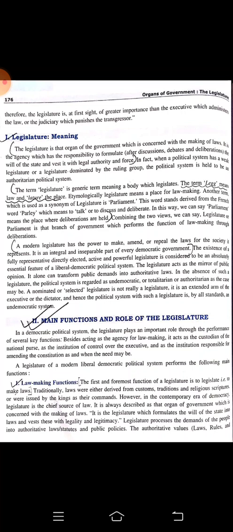A modern legislature has the power to amend, means change, or repeal, means also change, the laws of the society it represents. It is an integral and inseparable part of every democratic government. What are the functions and roles of the legislature? The first and foremost function is the law making function: to legislate, that is, make laws.